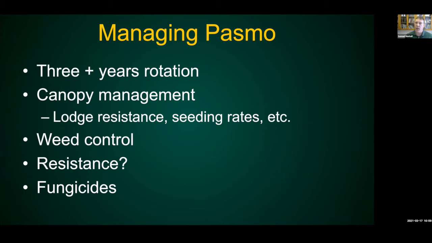So resistance, I'm not entirely sure we have Pasmo resistance. I simply don't know. I know there's been breeding efforts in the past, but I don't know how much has made it into commercial flax cultivars. And then fungicides. So this is where we're going to focus. And there's a lot of fungicide data over the years. And what I wanted to do today is try to pull some of that together so you could see essentially the body of work, so you knew where we were at. And we're going to go from some early NDSU stuff in the early 2000s all the way up until stuff that we've done last year.